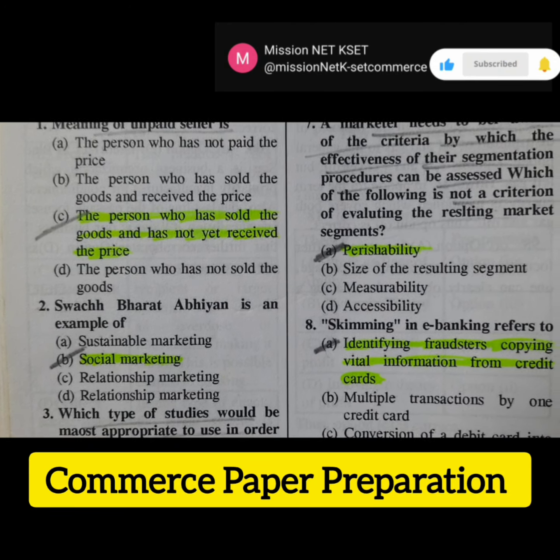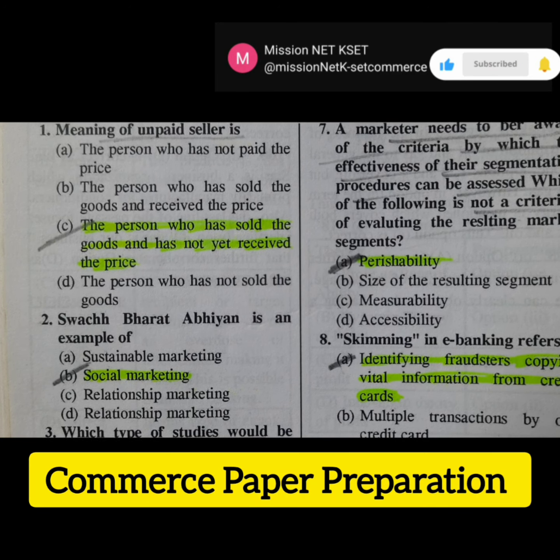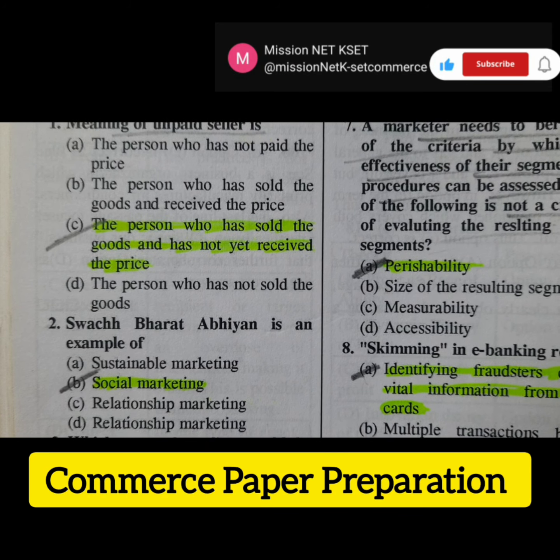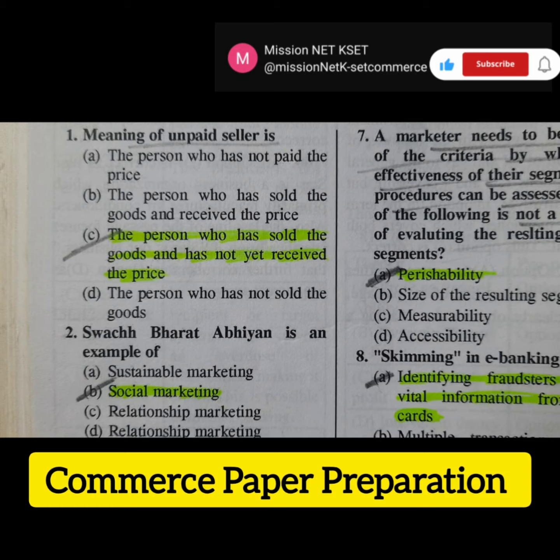The first question is meaning of unpaid seller. Here four options are given below. We have to choose the right answer from this. The question is option C: the person who has sold the goods and has not yet received the price.